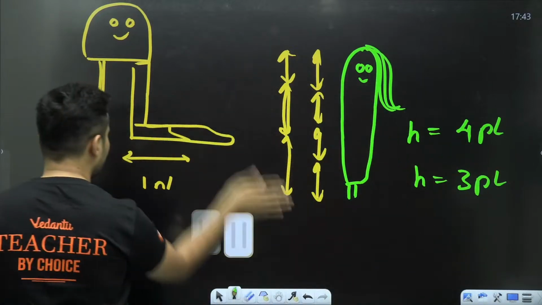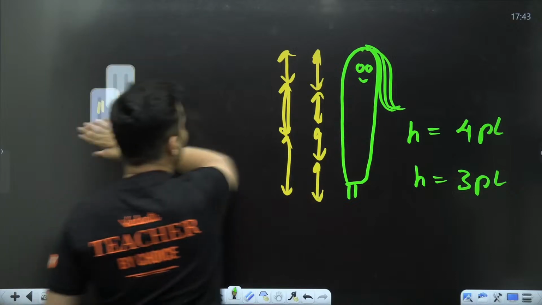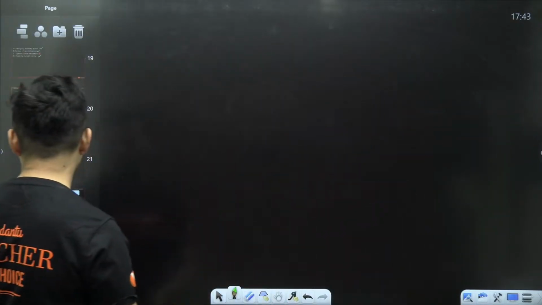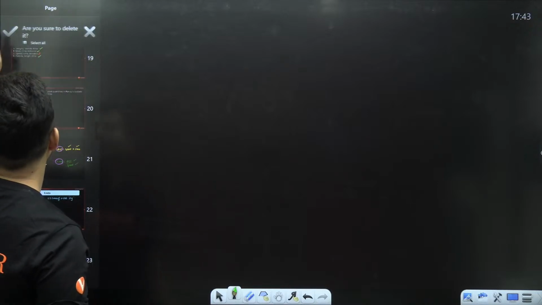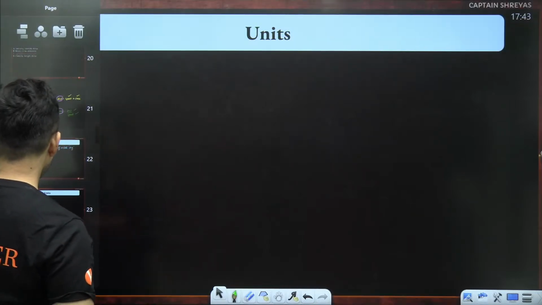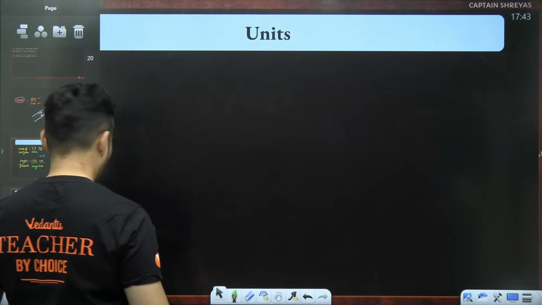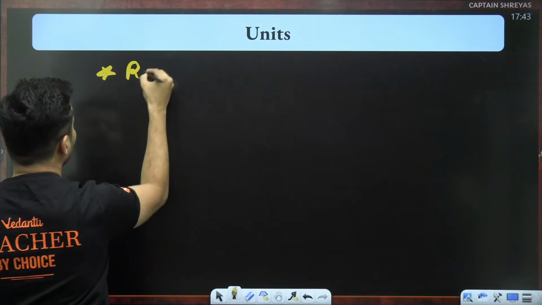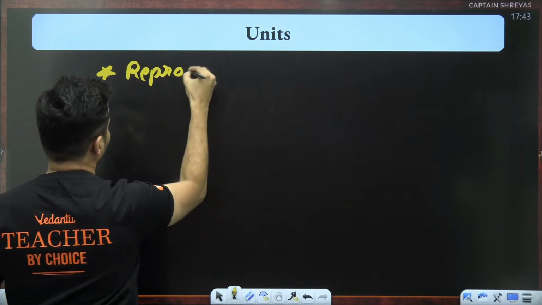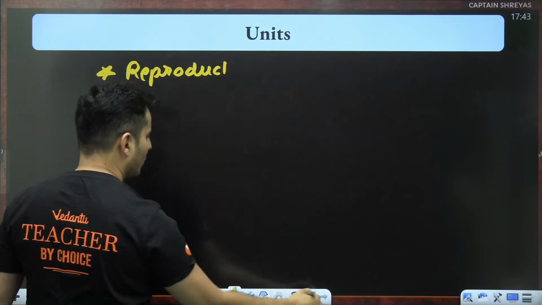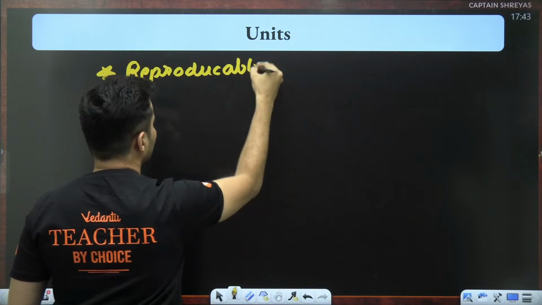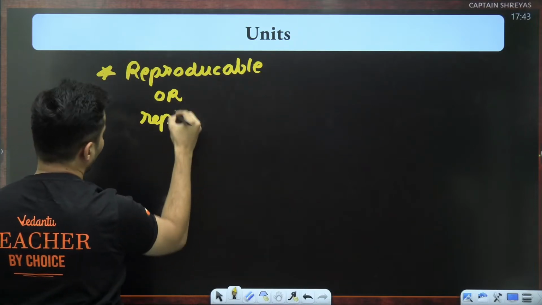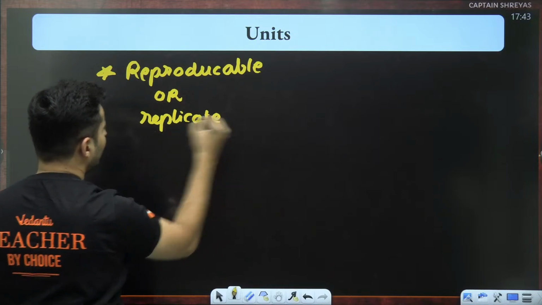So, my dear students, whenever we take a unit, how should a unit be? Yes, let me just put it over here. A unit should be easily reproducible. No matter where you go, it should be easily reproducible. You can easily replicate it anywhere.